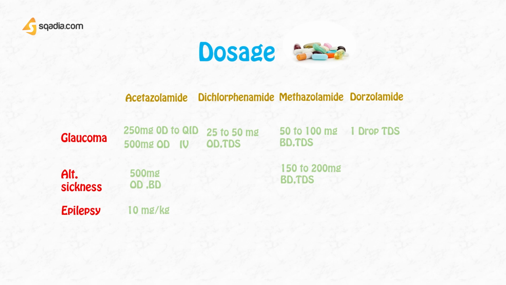But if you are using them in some combination form, where they are in combination with some beta blockers or other anti-glaucoma drugs, then the frequency of administration will be reduced. For example, if you are using some combination of dorzolamide and timolol, then you will give 1 drop twice daily. So this was the dosage, and we have seen that different dosages are available depending upon the effect that we are trying to achieve from certain drugs.